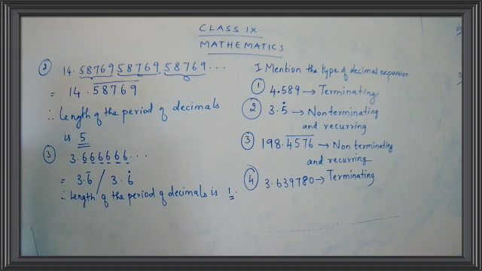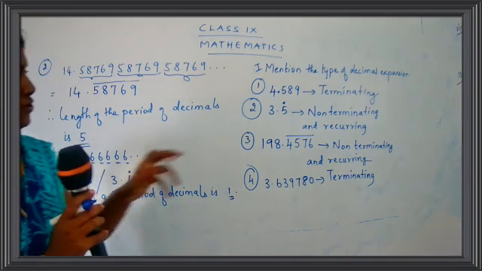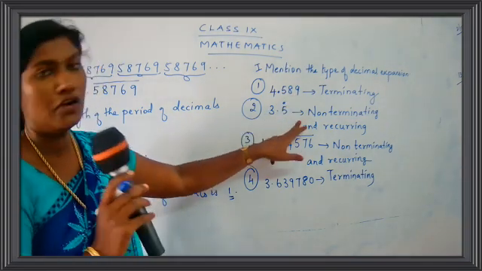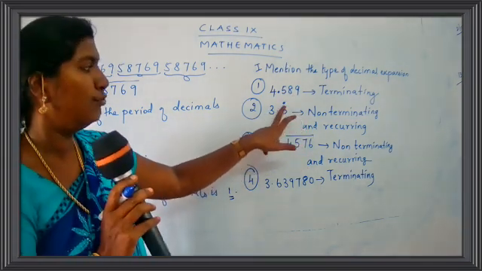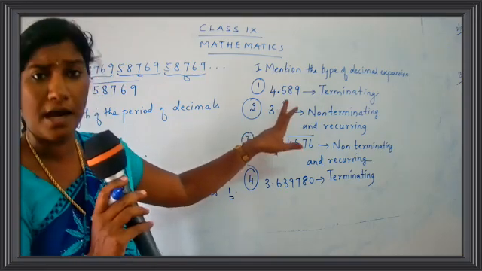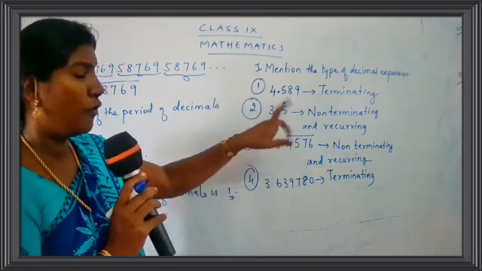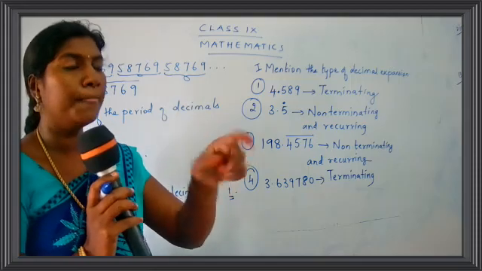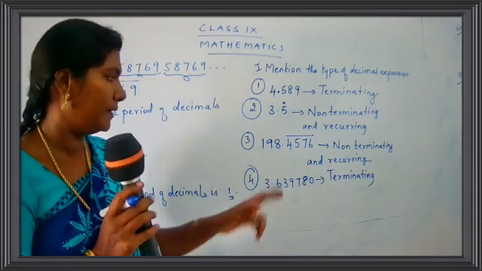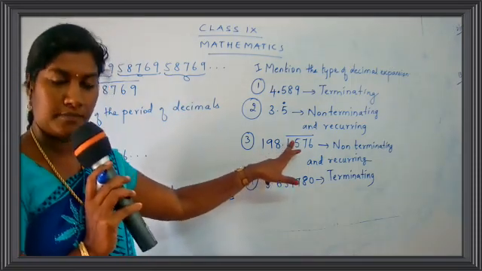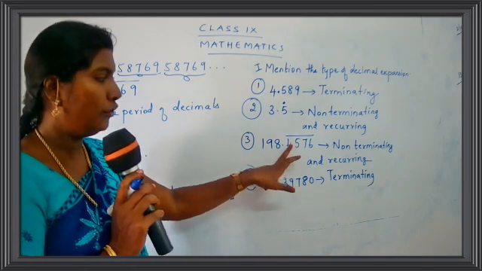Okay, children. Are you clear with the different types of expansions? Terminating and non-terminating and recurring. We can use a dot or you can use a bar. That is your wish. For one number you use a dot. And if you have more than one number, you can use a bar. Getting my point, children?